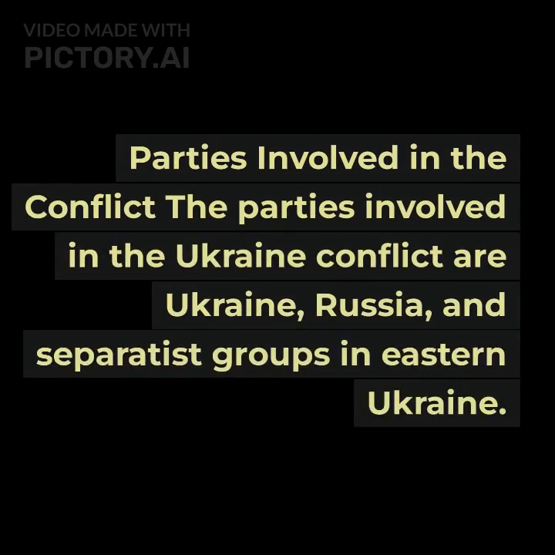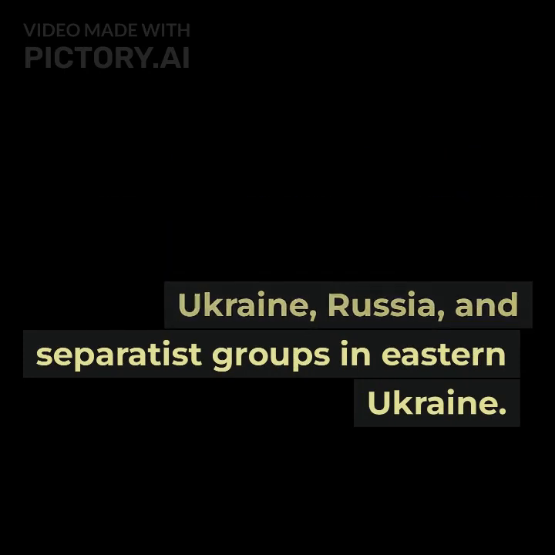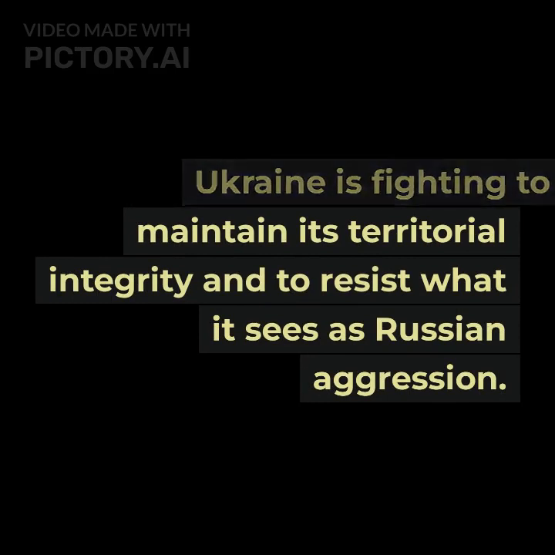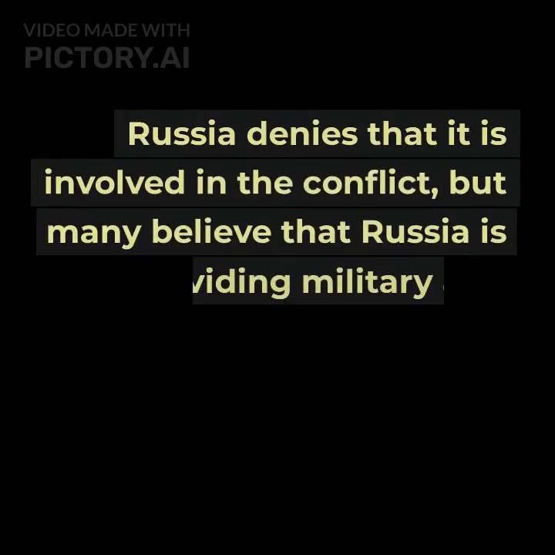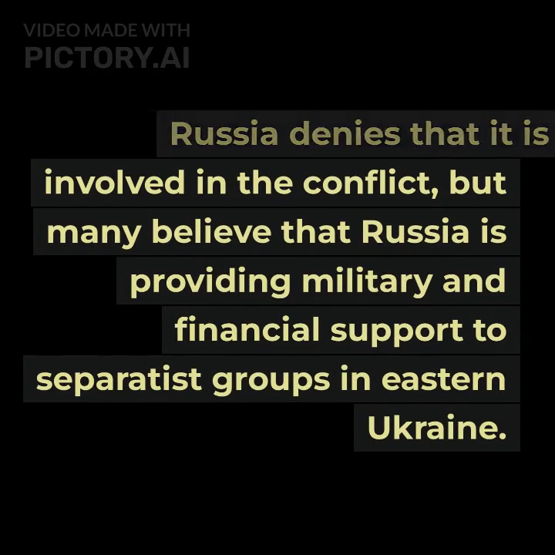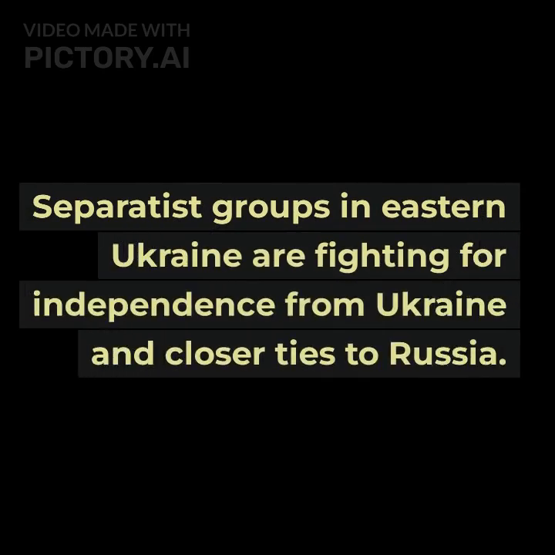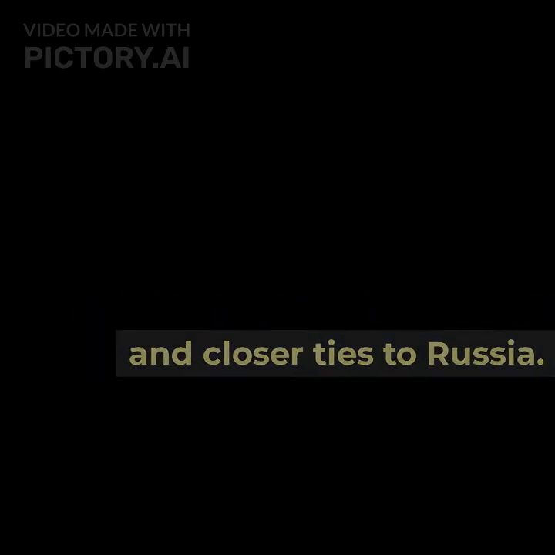Parties involved in the conflict. The parties involved in the Ukraine conflict are Ukraine, Russia, and separatist groups in eastern Ukraine. Ukraine is fighting to maintain its territorial integrity, and to resist what it sees as Russian aggression. Russia denies that it is involved in the conflict, but many believe that Russia is providing military and financial support to separatist groups in eastern Ukraine. Separatist groups in eastern Ukraine are fighting for independence from Ukraine and closer ties to Russia.